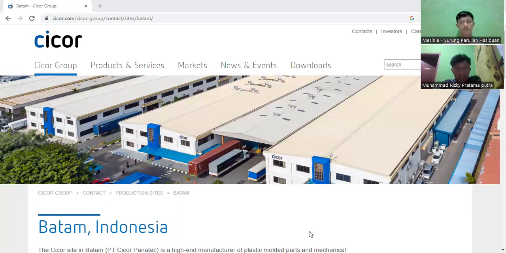The site is a state-of-the-art manufacturer of plastic products, with total clean room ISO class 7 for injection molding, assembly, and packing. The clean rooms are validated for RTU, ready to use, medical applications.